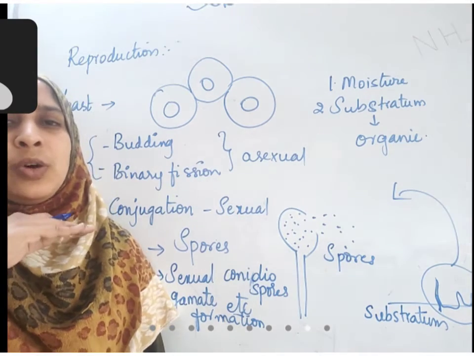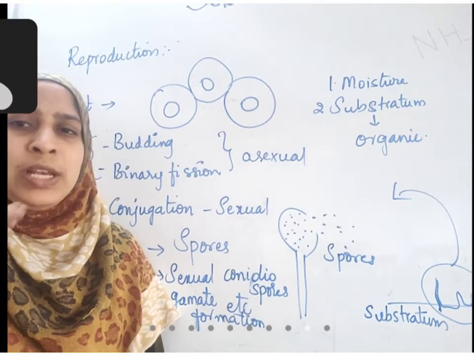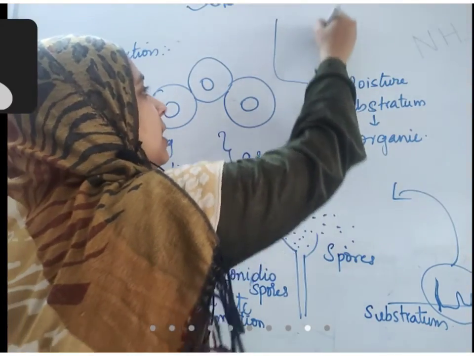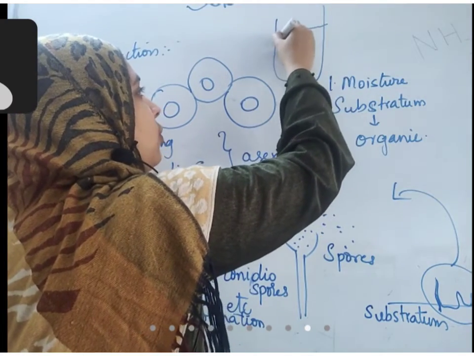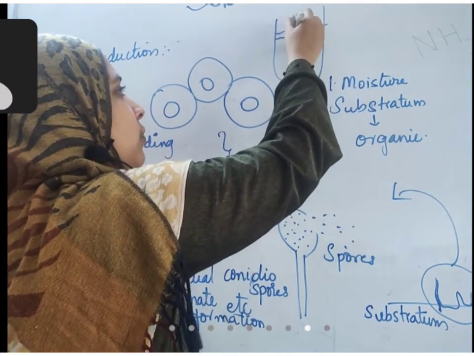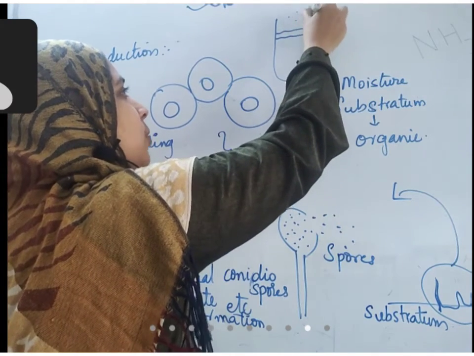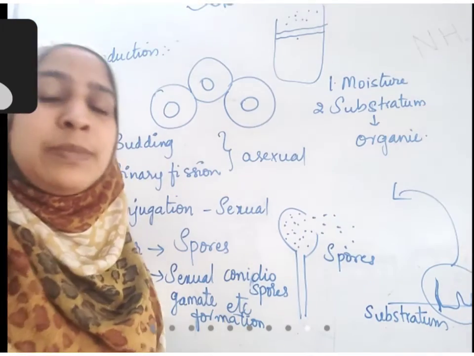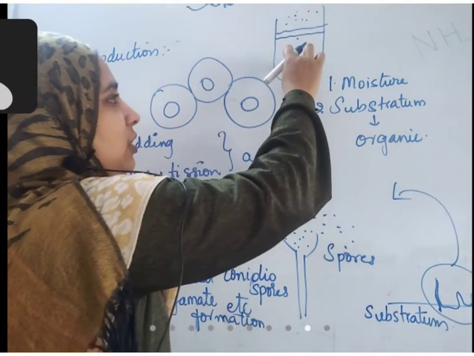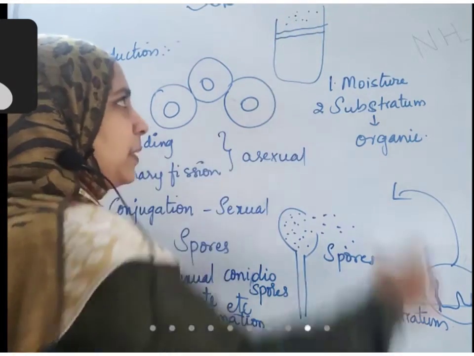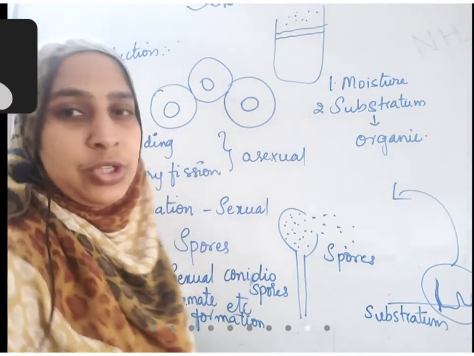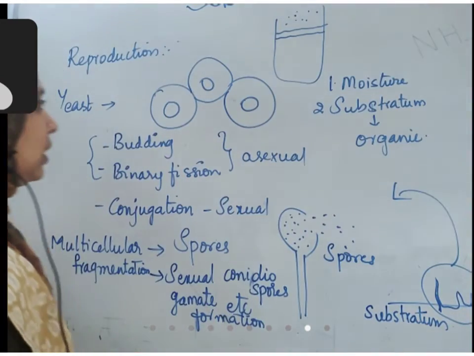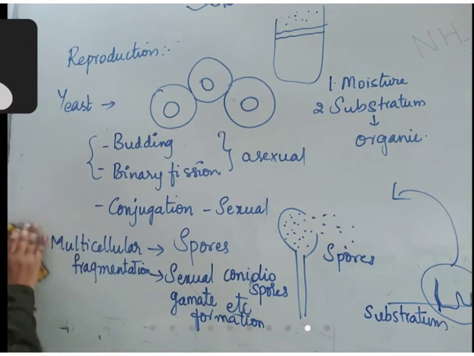That is why oil is added over the pickles. Why? Oil prevents the contact of moisture. So when your mother is making pickle, some amount of oil floats on top. Why? In air, moisture is always present. This moisture should not come in contact with the pickle. If it comes in contact, since organic material is already present, the pickle may easily catch fungal infection. So that is about the reproduction of fungus.